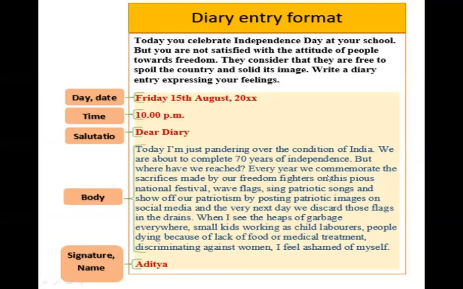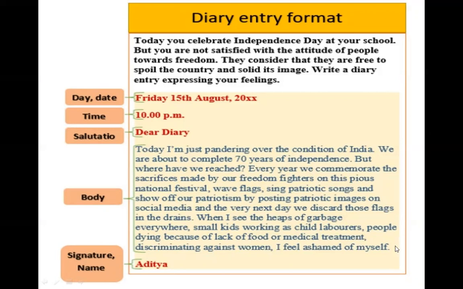Every year we commemorate the sacrifices made by our freedom fighters on this pious festival, wave flags, sing patriotic songs, and show off our patriotism by posting patriotic images on social media. And the very next day, we discard those flags in the drains. When I see the heaps of garbage everywhere, small kids working as child laborers, people dying because of lack of food or medical treatment, discriminating against women, I feel ashamed of myself.